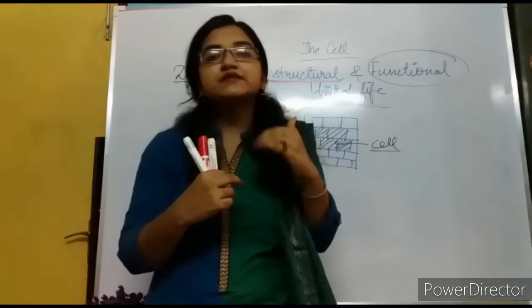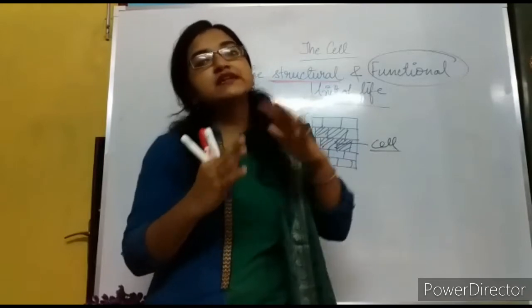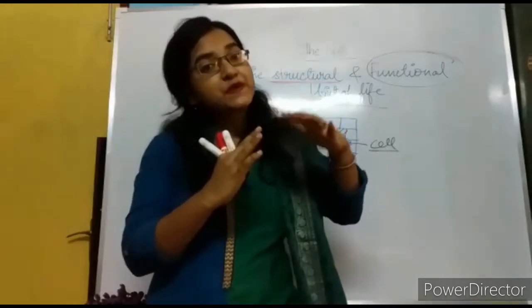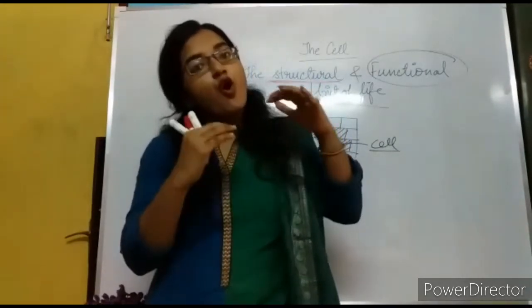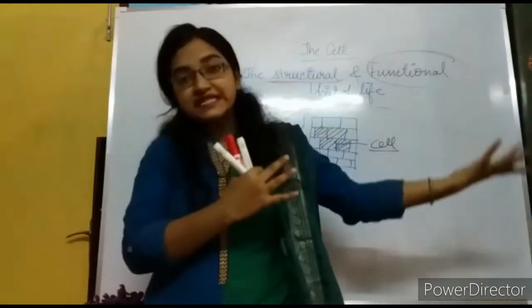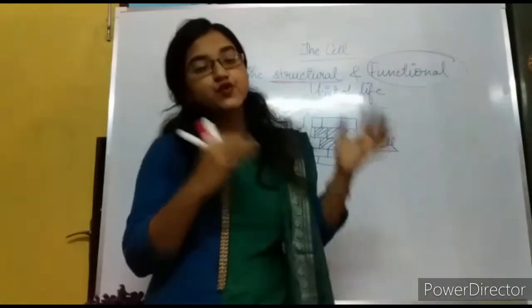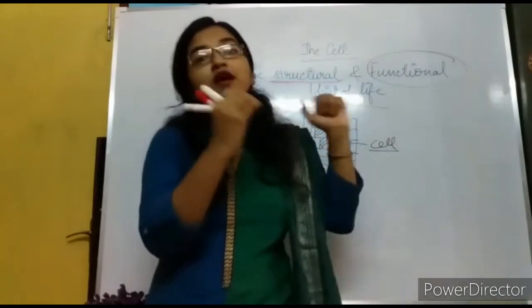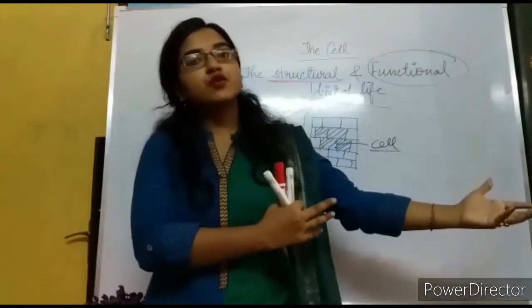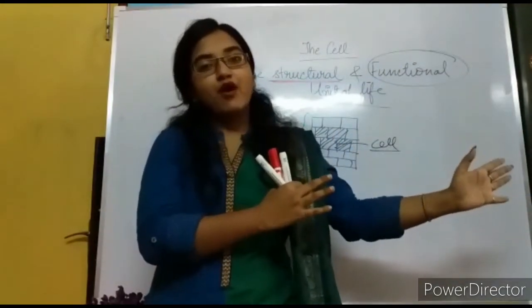So these are several organs which make up the respiratory system. That means a group of cells will make a tissue, a group of tissues will make an organ, a group of organs will make an organ system.